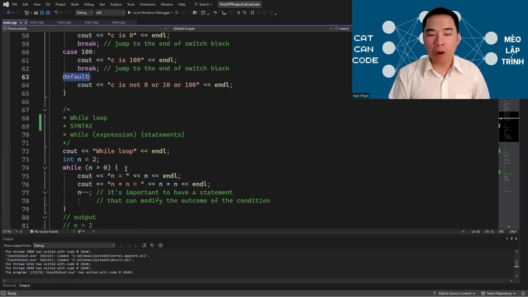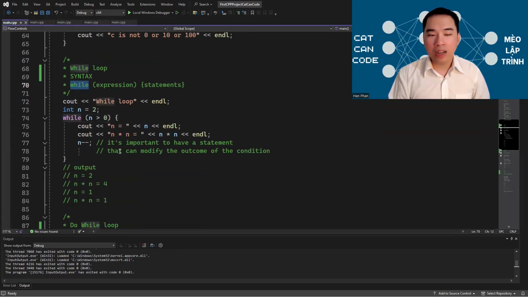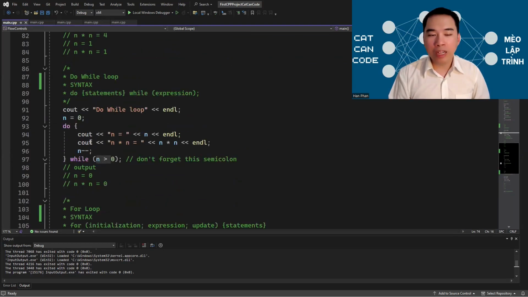Sometimes you want to repeat a block of code multiple times. You can use a while loop for that. Remember that inside the body of the while loop, you need to have a statement to change the condition outcome so that you can have a chance to stop the while loop. A do while loop is a similar way to loop a block of code. The difference is that the do while loop executes the block of code at least once.